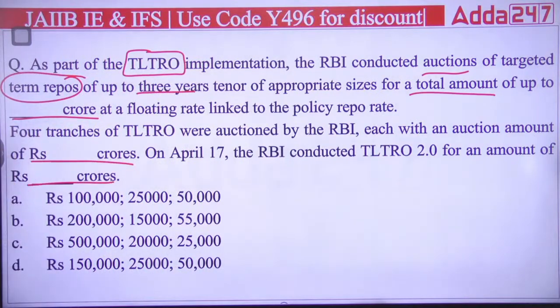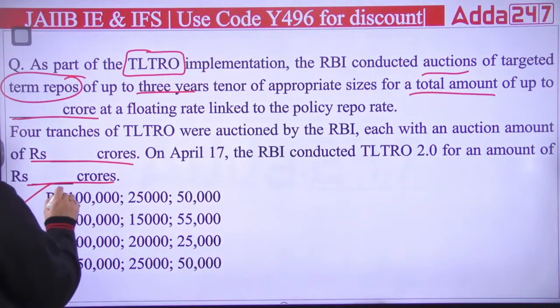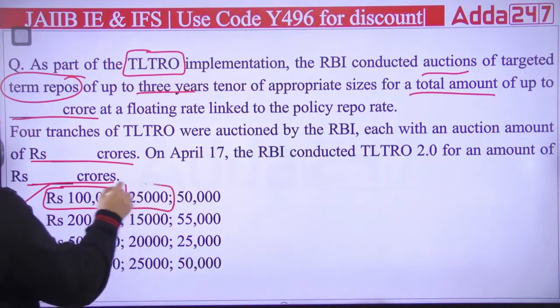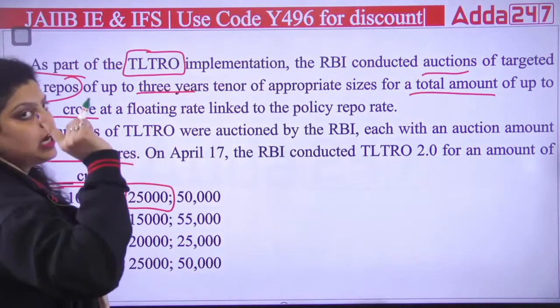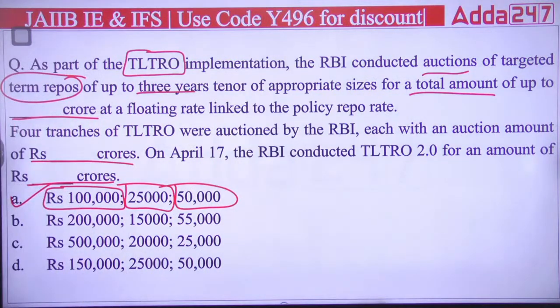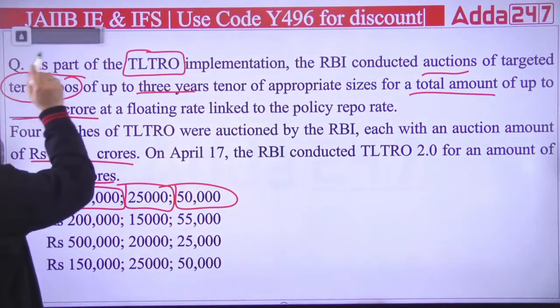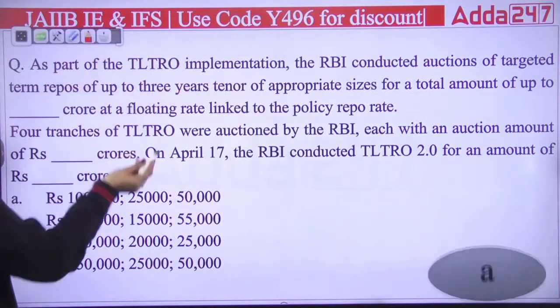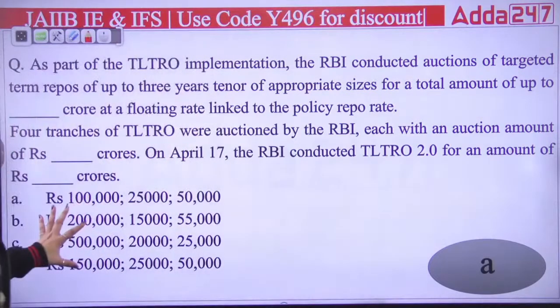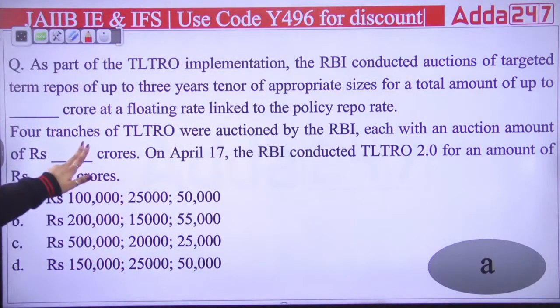They are asking about the amount, and the right answer is actually A, because the total amount is 1 lakh crores, the 4 tranches happen of 25,000 crores each, and TLTRO 2.0 was issued for the amount of 50,000 crores. So do remember these amounts, very important. This is the latest, done at the time of the pandemic, so this is an important question. So the right answer will be option A.